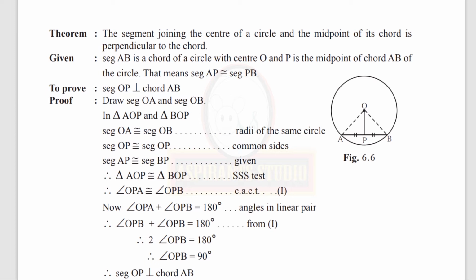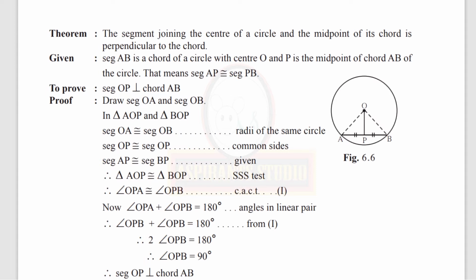Now, we have to prove that the segment joining the center of the circle and the midpoint of the chord is perpendicular to the chord. So, we have to prove that the measure of angle OPB is 90 degrees. So, now, we want the number 90 degrees. How to get it? You know angles in linear pair. Angle OPA and angle OPB are angles in linear pair. So, you get measure of angle OPA plus measure of angle OPB is equal to 180 degrees because they are angles in linear pair.